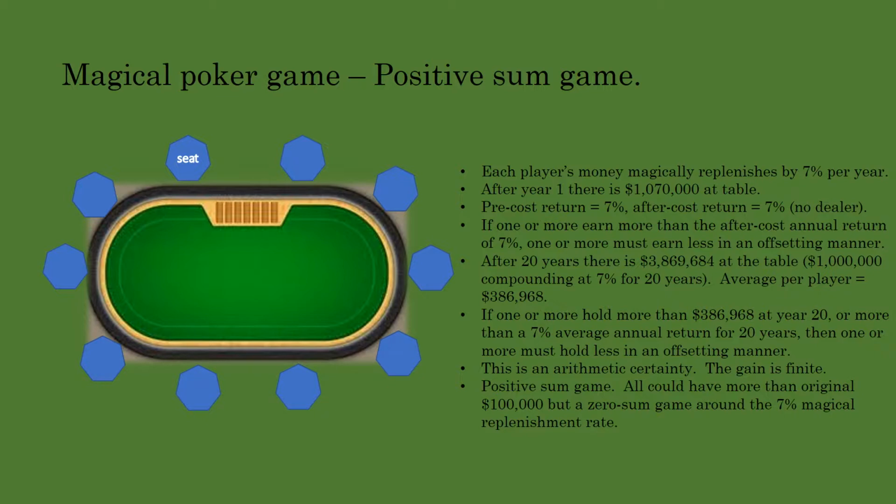Back to the end of year 20. There will be $3,869,684 at the table. The average per player is $386,968. If one or more hold more than the average per player, one or more must hold less. Or, if one or more earn more than the average annual win rate of 7% per year for 20 years, one or more must earn less. This, again, is an arithmetic certainty.